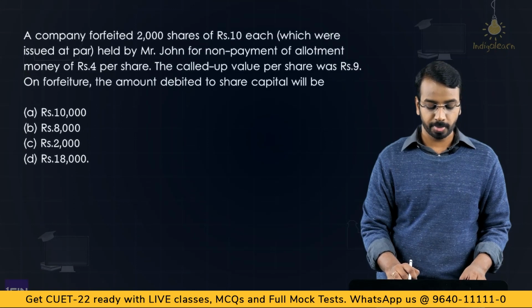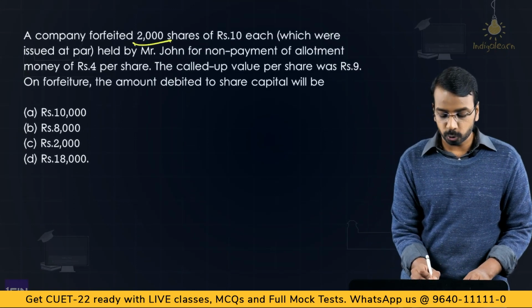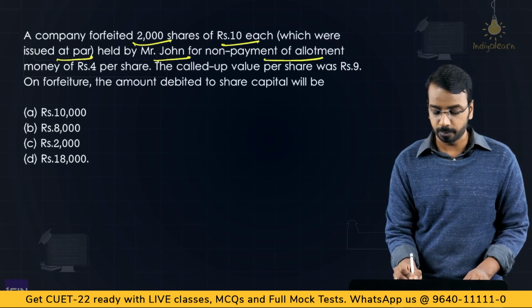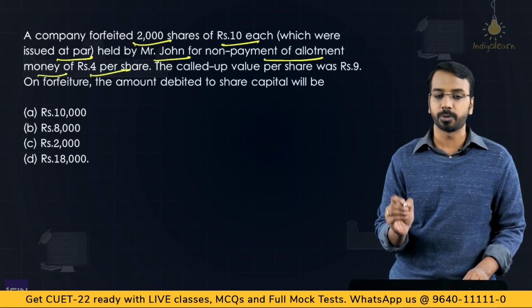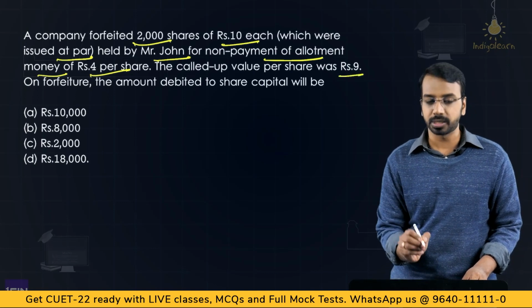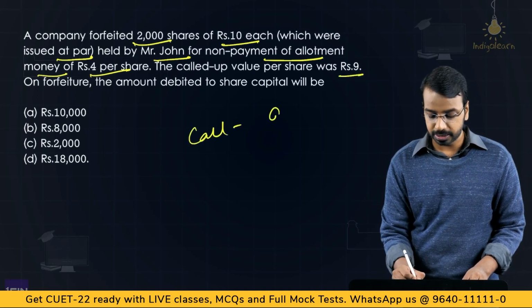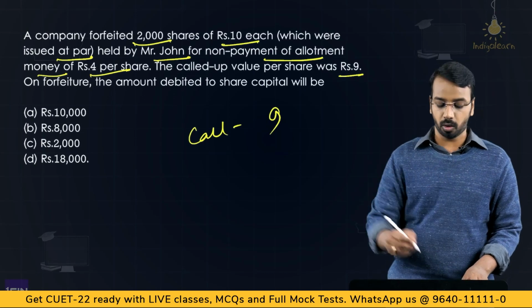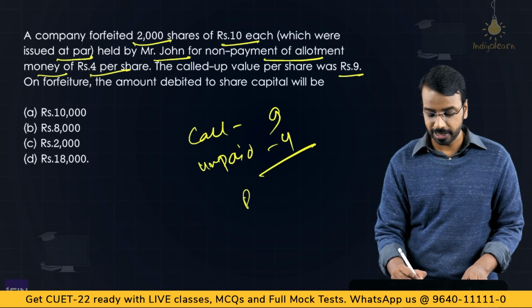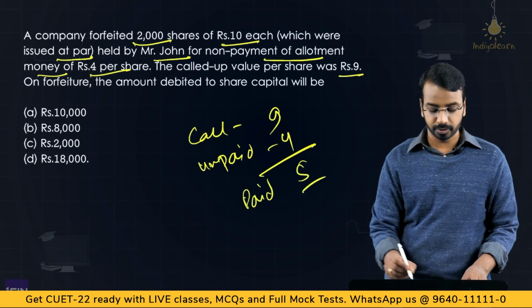Then next question. A company forfeited 2,000 shares of rupees 10 each which were issued at par held by Mr. Jones for non-payment of allotment money of rupees 4 per share. So what is not paid? 4 per share is not paid. The called up value per share was rupees 9. So called up is 9, total called up, application, allotment and call. Unpaid is 4, meaning to say paid is 5.